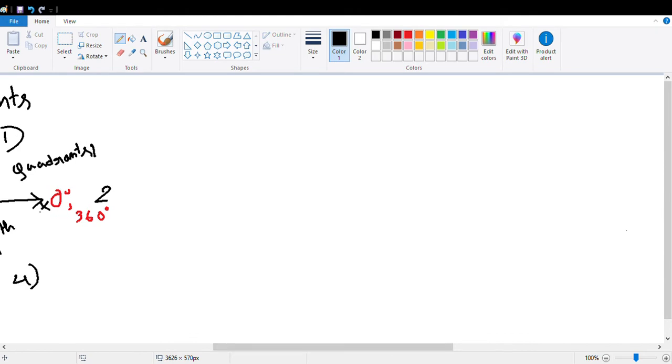So, degree and radian. Degree is denoted by this symbol, and radian we write as rad in small letters. Everything will be in small.